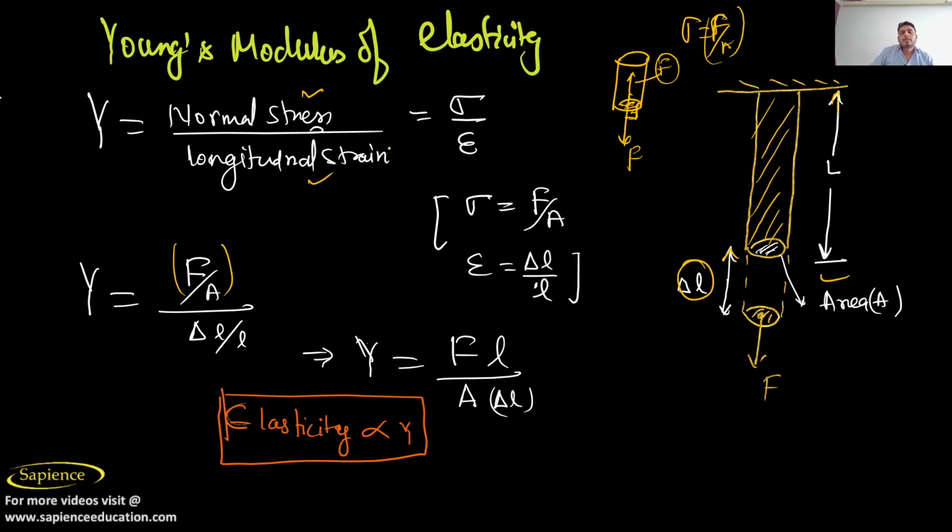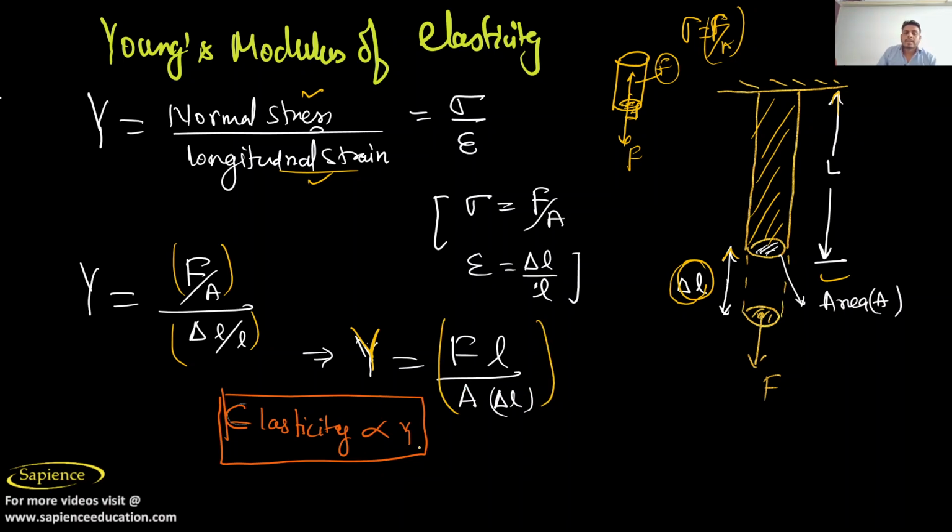And the longitudinal strain is change in length by original length, which here is del L by L. So finally you will get that Young modulus of elasticity is equal to FL by A del L.